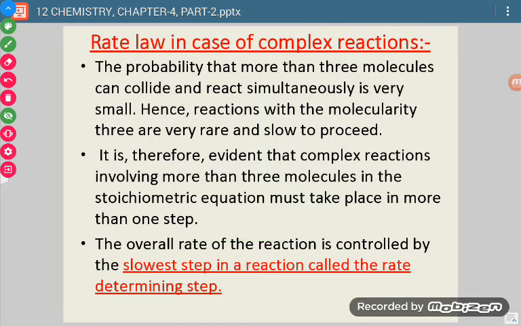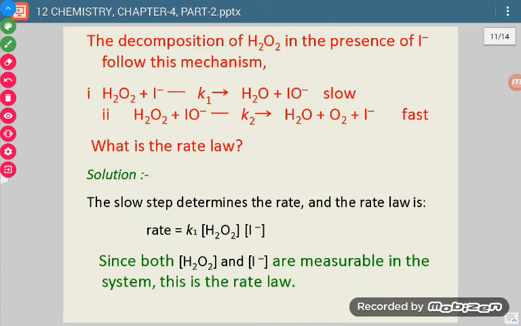Okay, so 2 things we have to remember here. Complex reactions are the reactions which complete in 2 or more than 2 steps. All those steps in which that reaction completes, collectively they are known as the mechanism of the reaction. When we compare the speeds of all the steps, that step is called the rate determining step, which is the slowest step. Now we will be discussing 3 different ways in which complex reaction order can be determined.